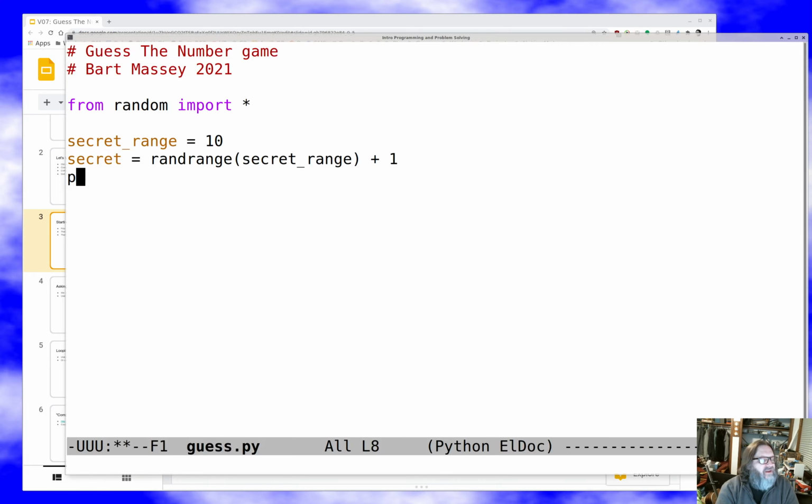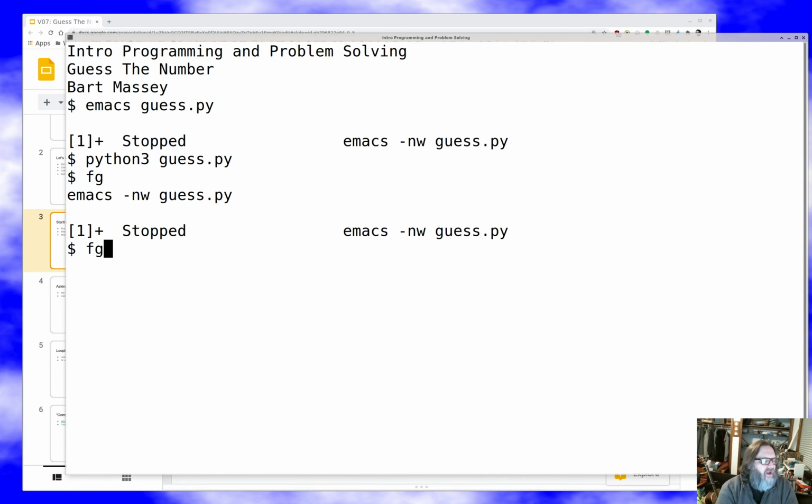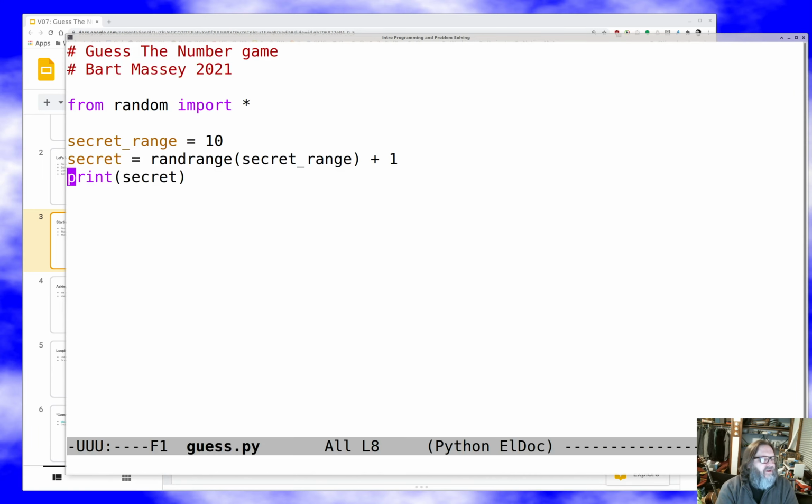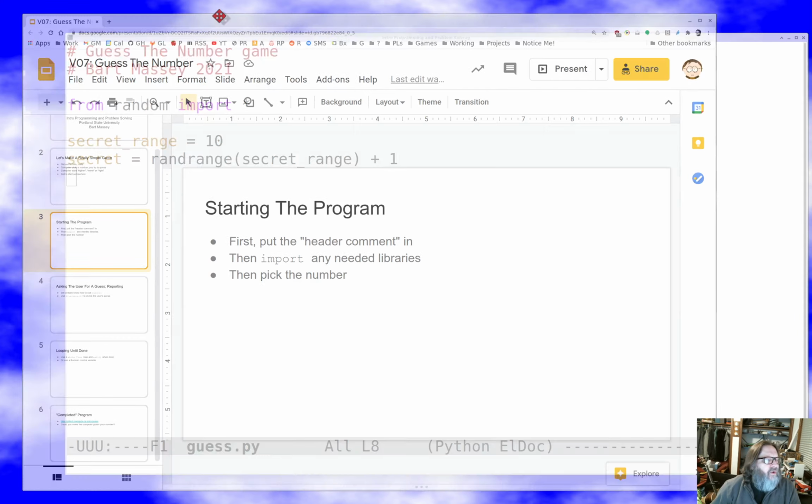We don't know what it does. Let's actually do a little debugging code that we'll get rid of. Let's actually print and see what the secret is that we got. Hey, that time it picked 3 as its secret. That time it picked 2 as its secret. So it seems to be picking a number, a secret, really well. That's great. So what's the next thing we want to do?